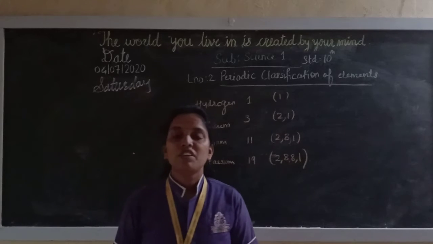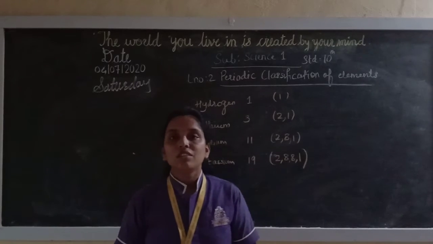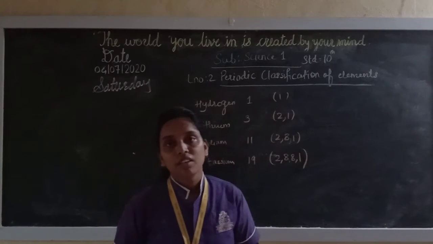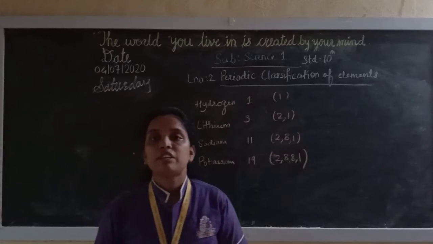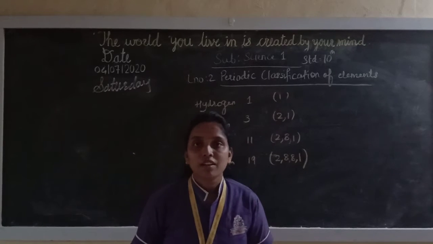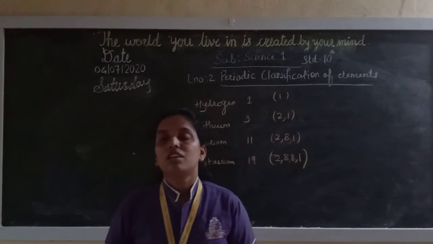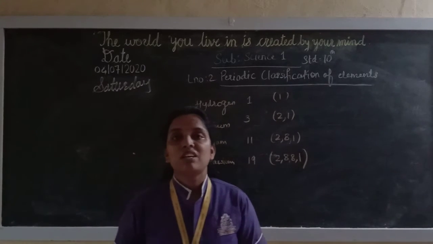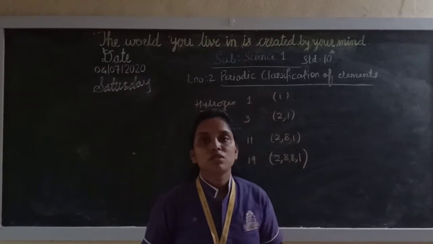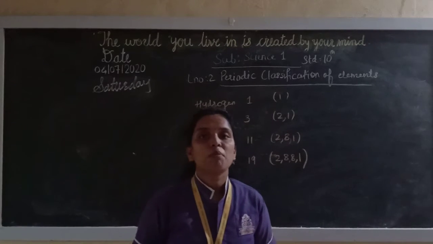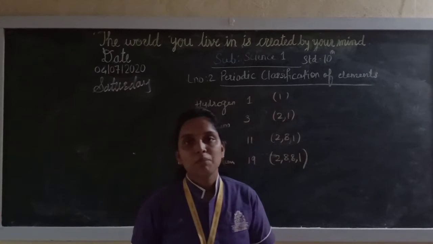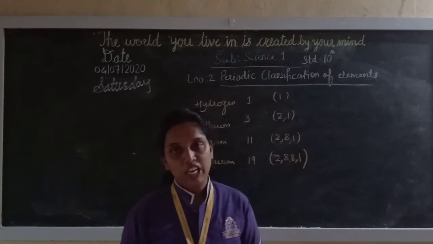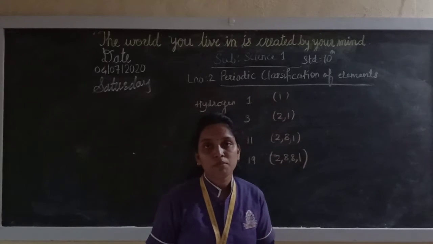In the previous lecture we had learned about different scientists trying to classify the elements. First was Dobereiner's triads, where he made a triad of 3 elements and showed that the atomic mass of the middle element was approximately equal to the mean of the atomic masses of the other 2 elements. In that example: lithium, sodium, potassium; calcium, strontium, barium.